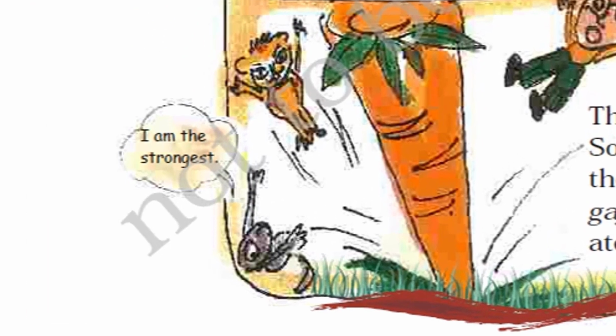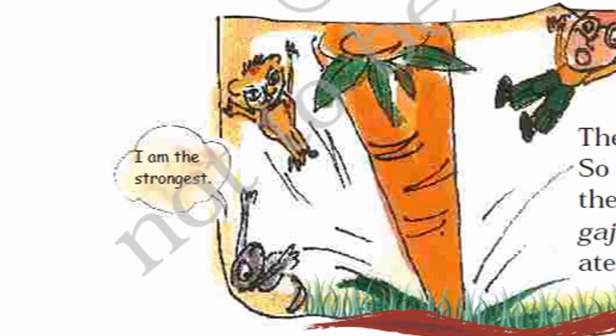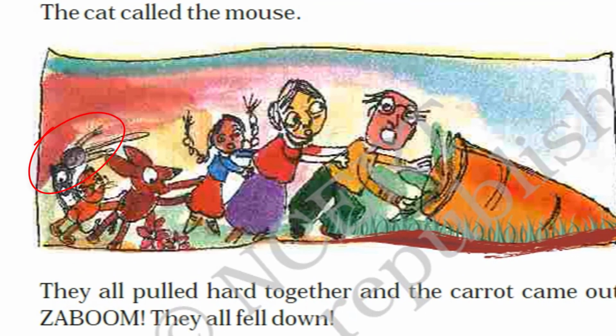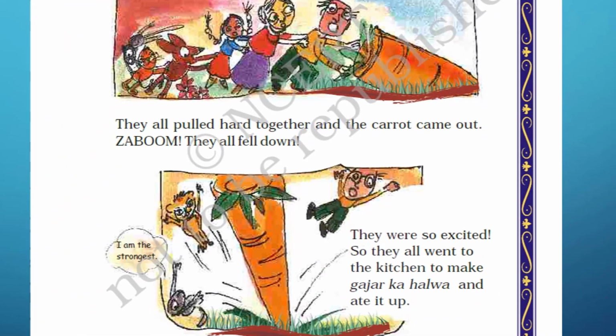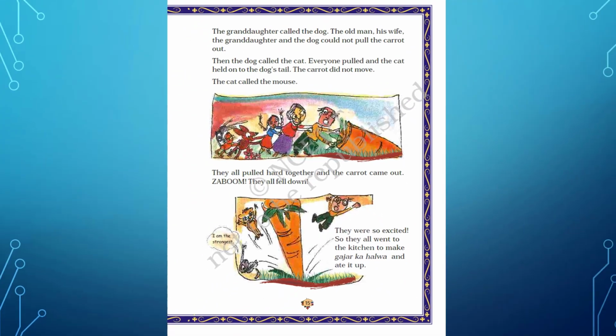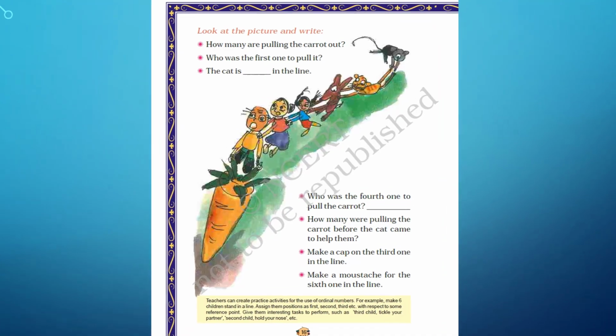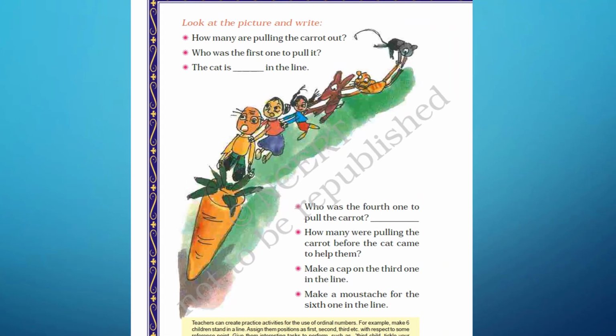Here you can see this rat is saying, I am the strongest, because he was the last who tried and eventually that carrot came out from the soil. So he was thinking that he is the strongest. Look at the picture and write. How many are pulling the carrot out?